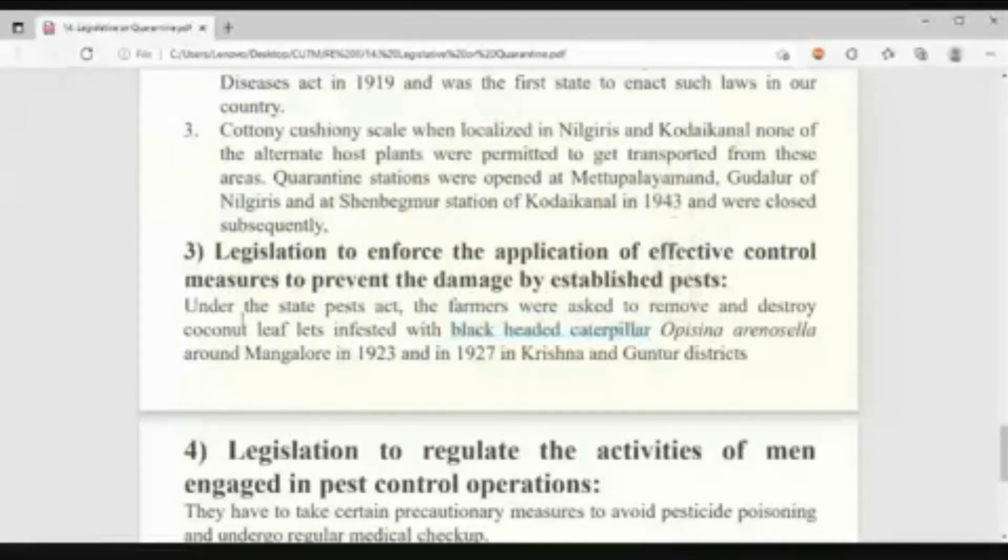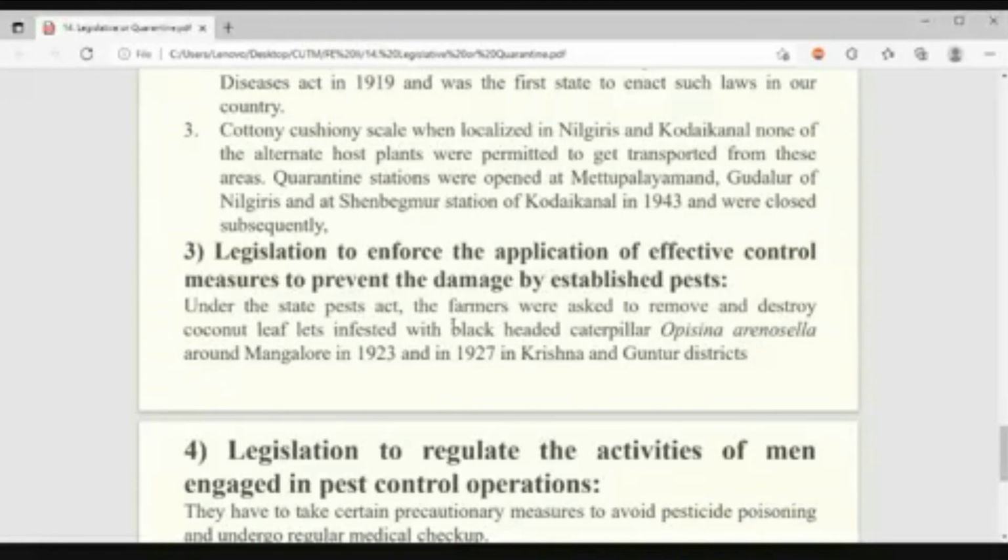Try to remember. Just below that is the iron hook. Iron hook is effective against which pest? Rhinoceros beetle. Very good. Just below that point it was there: removal of the leaflets in coconut against this black-headed caterpillar, Opisina arenosella. This was practiced by farmers in those areas, Mangalore and Guntur district.